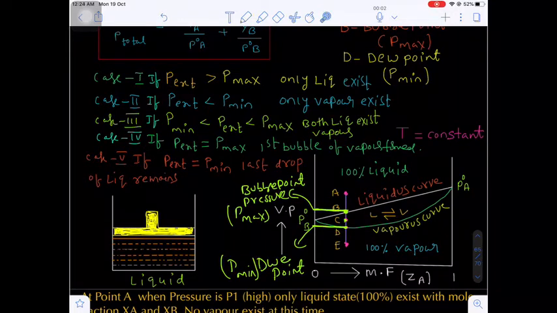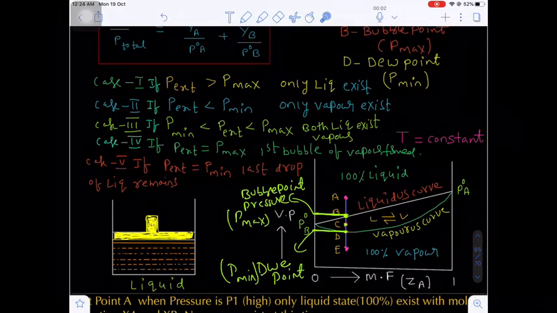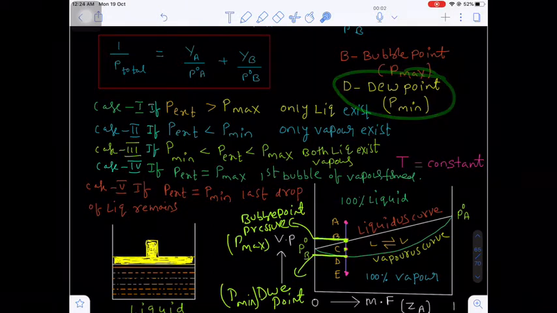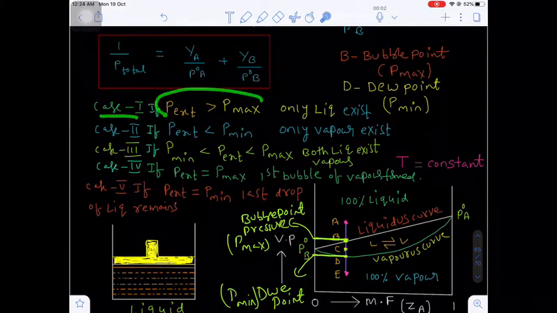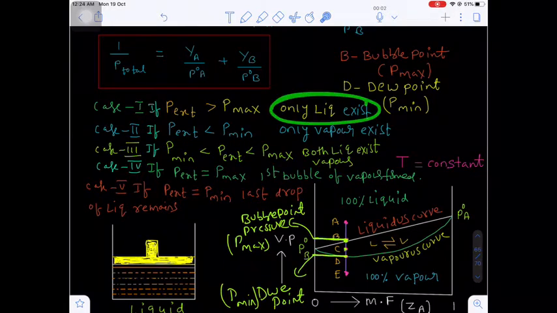Now we are comparing the external pressure with respect to P max and P min. What is P max? The pressure at the bubble point. And what is P min? The pressure at the dew point, that is point D. Are you getting my point? First case, when the external pressure is more than P max, the bubble point pressure, let's suppose point A is the external pressure, which is more than the bubble point pressure. Then you will have 100% liquid only. There will be no vapor.